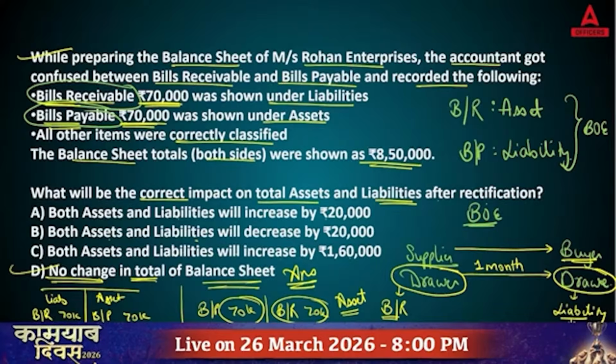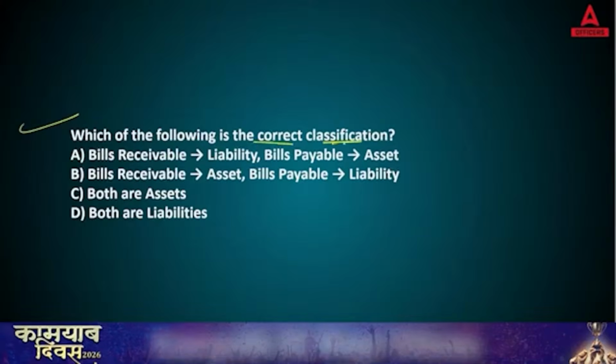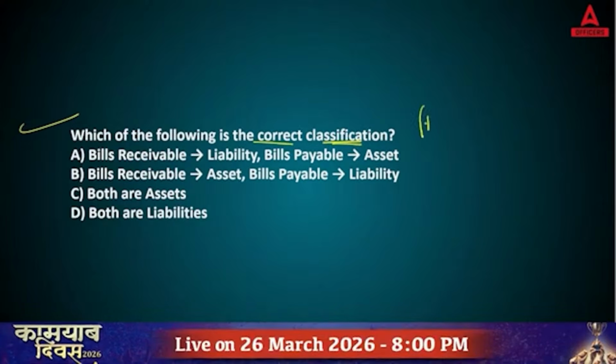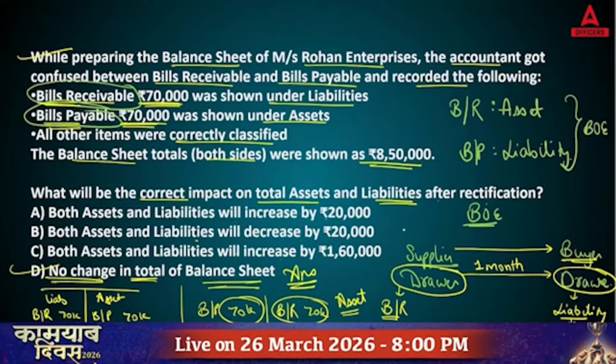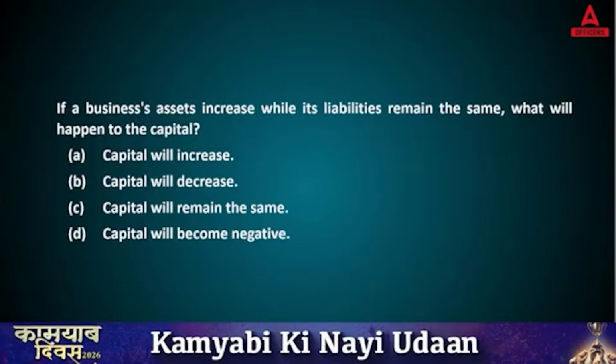Okay, next question. Which of the following is the correct classification? A. Bills receivable liability, bills payable asset. B. Bills receivable asset, bills payable liability. C and D: both are assets, both are liabilities. Now, this is your homework question because we already discussed it here. I hope this point is now clear. So this question is homework. Let's see the next question.